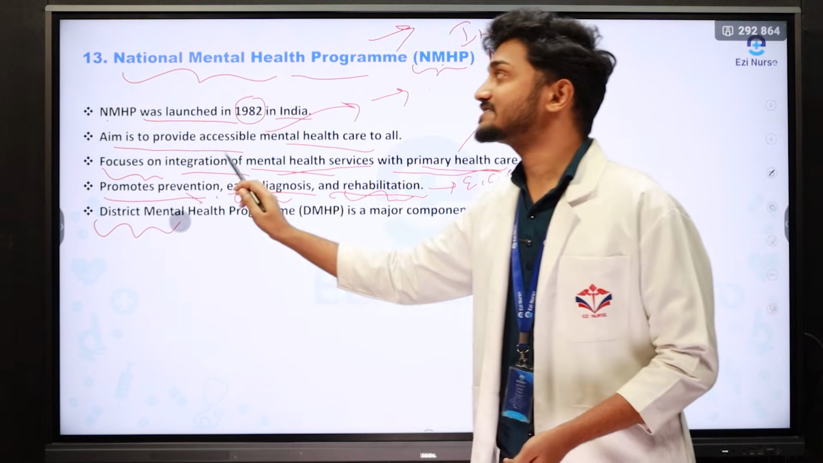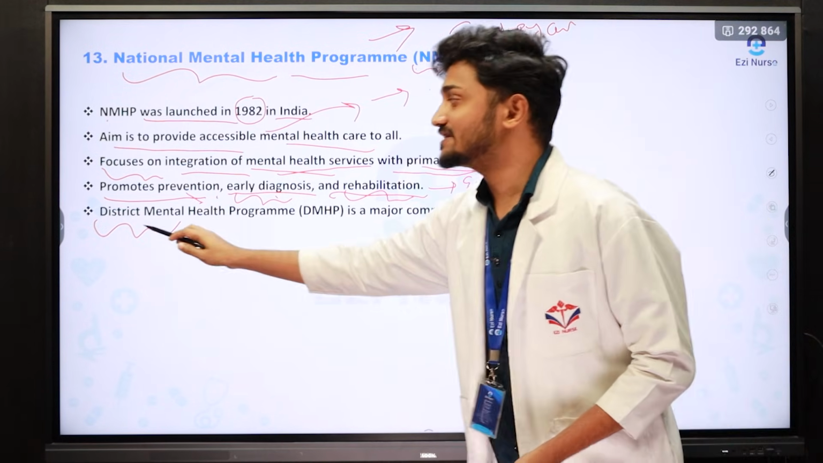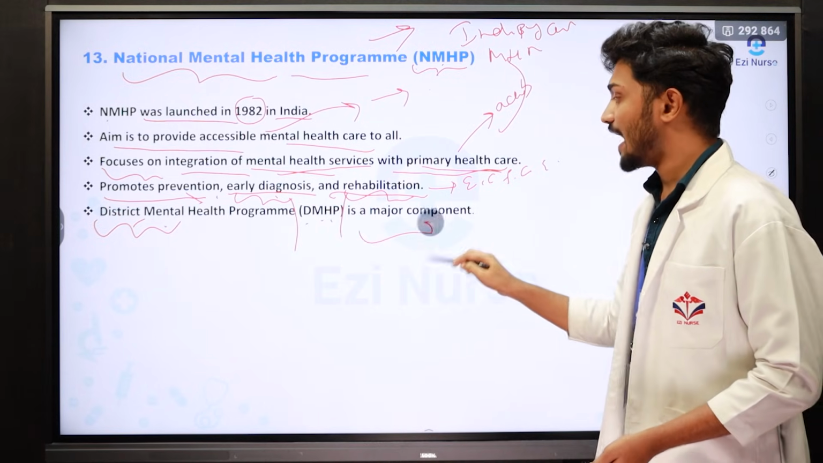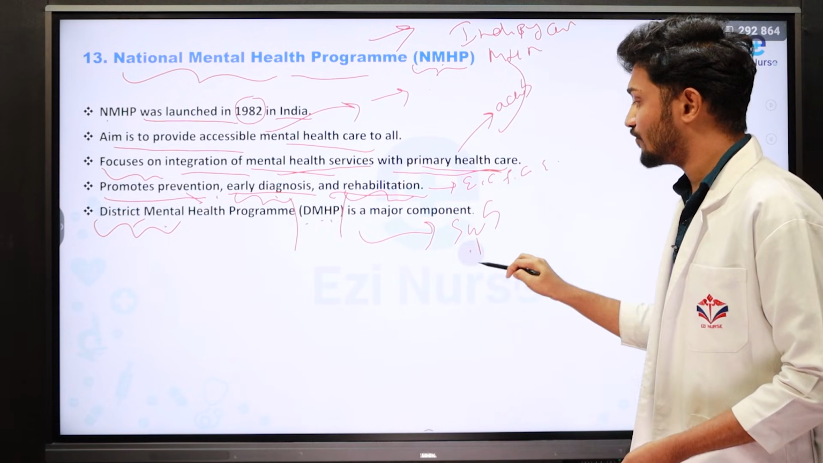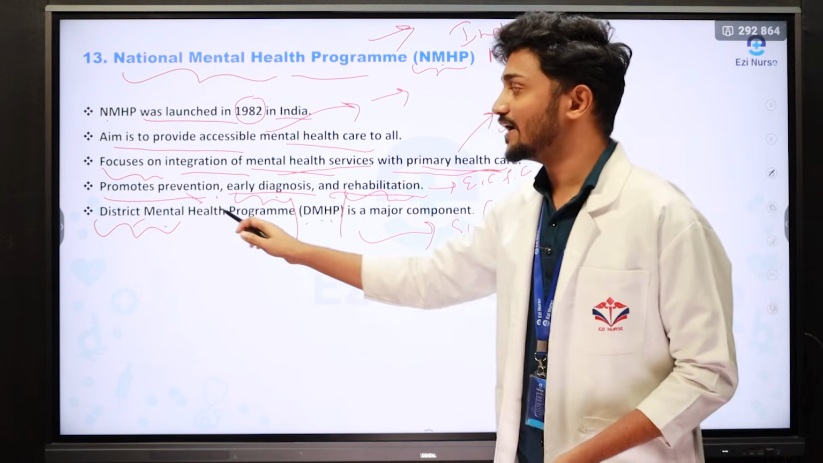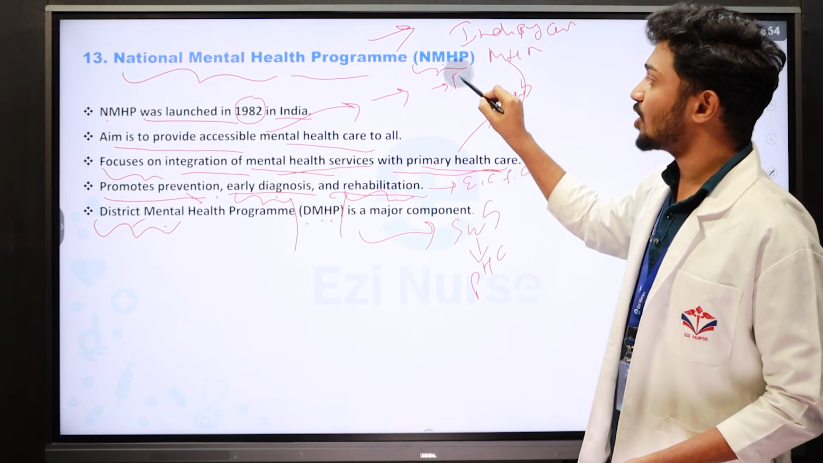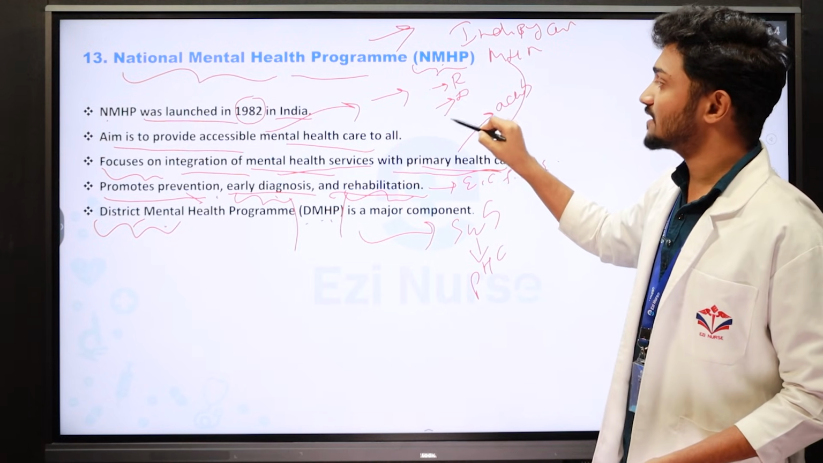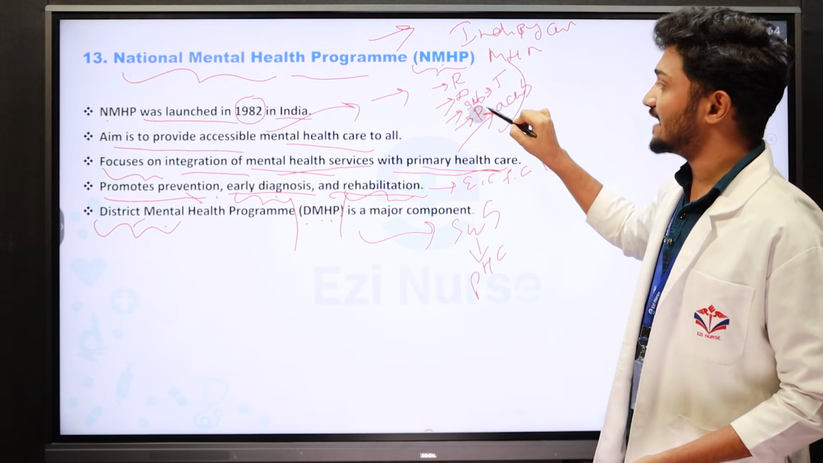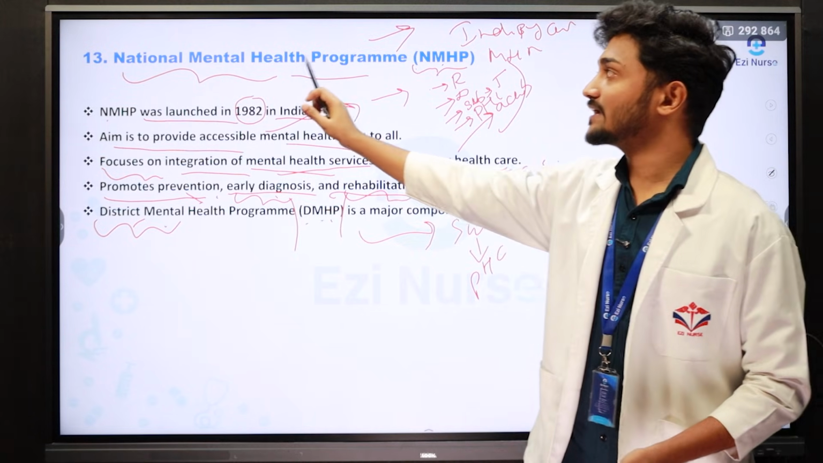Then what are the steps, what are the cadres in the National Mental Health Program? First one is the District Mental Health Program, also called DMHP. Then we have sub-districts. Last we go to primary healthcare services. These are all the components of the National Mental Health Program. First we have regional hospitals, we have the district health hospital, next we have the sub-district or taluk hospital, and last one is the PHC. PHC is also called primary healthcare hospitals. This is regarding the National Mental Health Program.